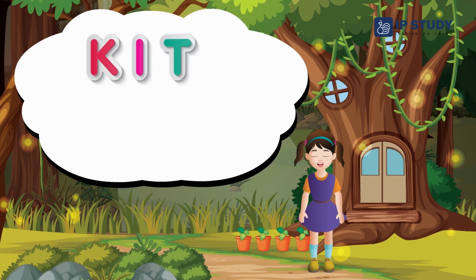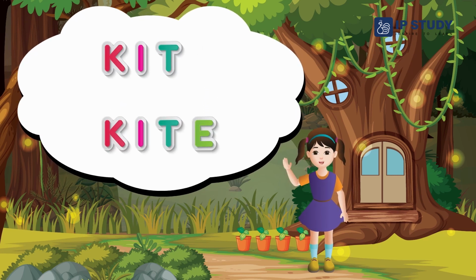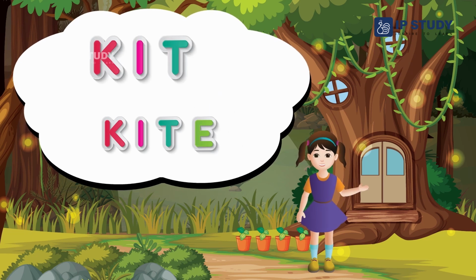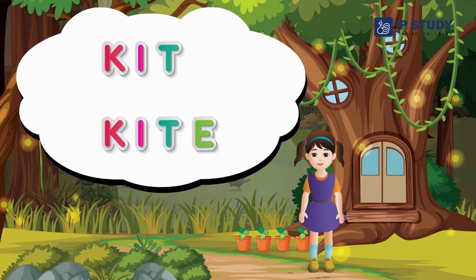For example, kit becomes kite. Here kit becomes kite on addition of magic E. And E in kit becomes I in kite.